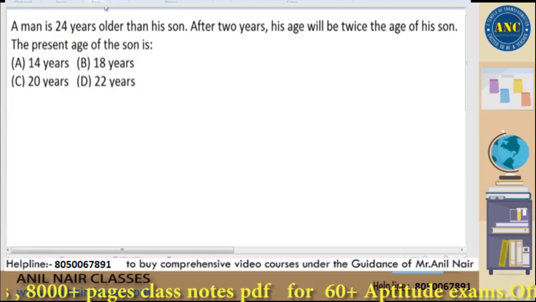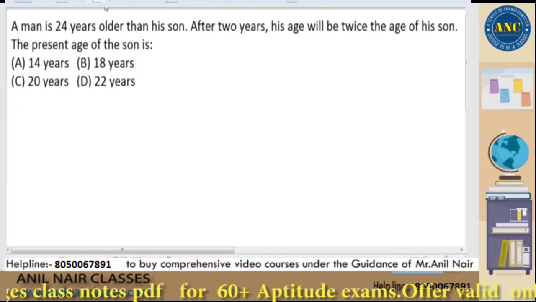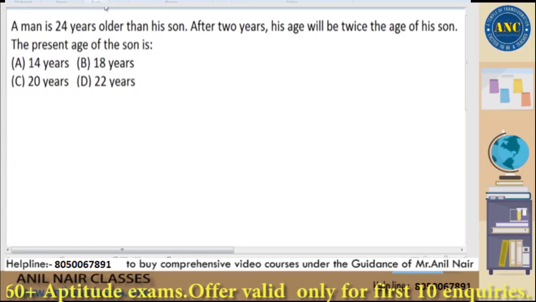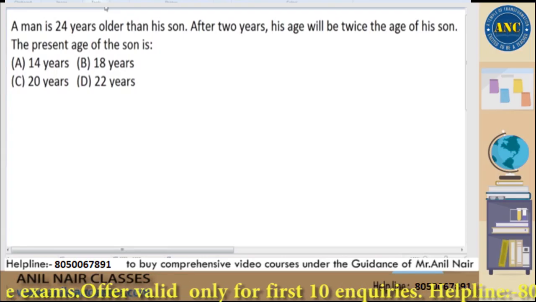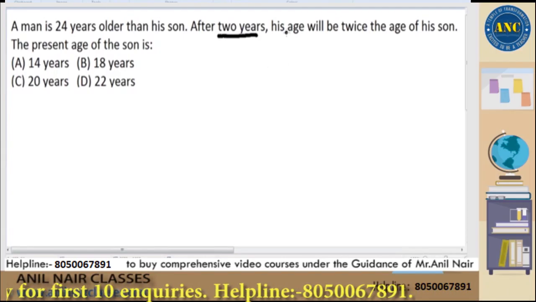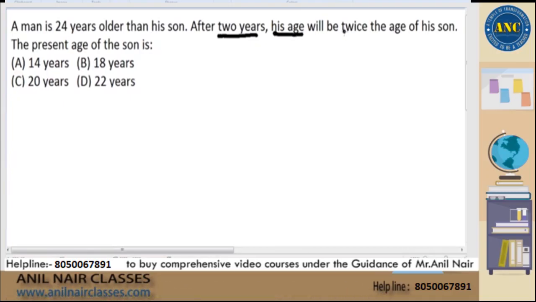The question is, a man is 24 years older than his son. That means the age difference between man and son is 24 years. Second statement: after 2 years, the man's age will be twice the age of his son. Find the present age of the son. The answer options also represent the present age of the son.